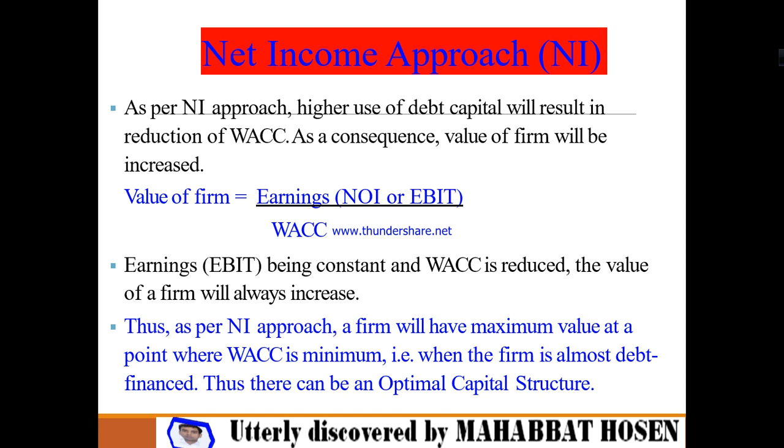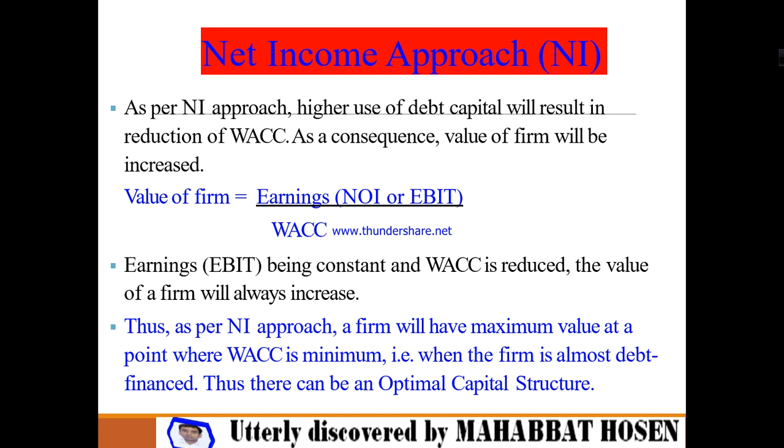Okay, third point. Thus, as per net operating income, a firm will have maximum value at a point where the weighted average cost of capital is minimum. Where the average cost of capital is minimum, there is a point that will arise in front of you where the maximum value of the firm will arise.